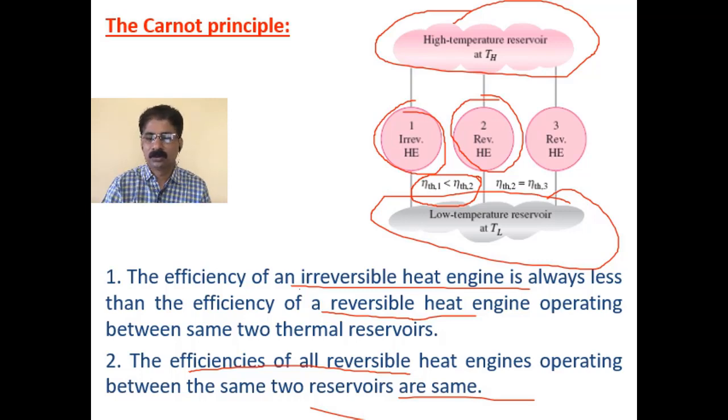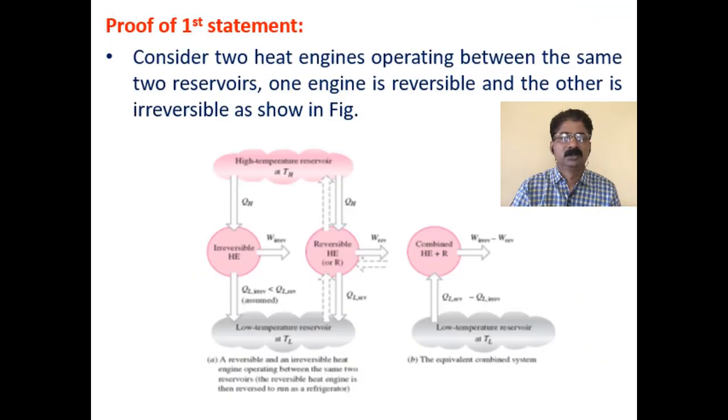Now we have to prove this. Proof of the first statement. So I'll be using multiple slides in order to prove this. Though the proof is simple, I'll be using multiple slides. Now let us consider two heat engines operating between the same two reservoirs, because that is the first requirement. Whenever you prove the first principle or the second principle, the engines should operate between the same two reservoirs.